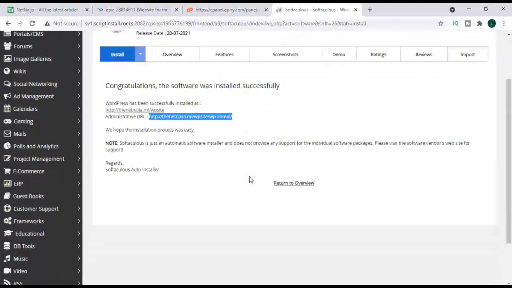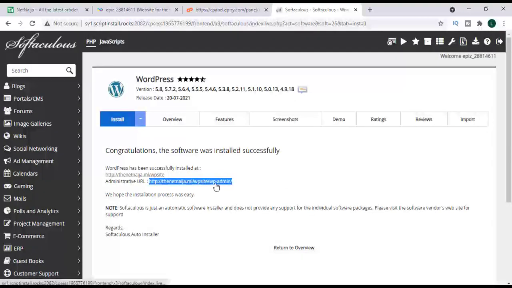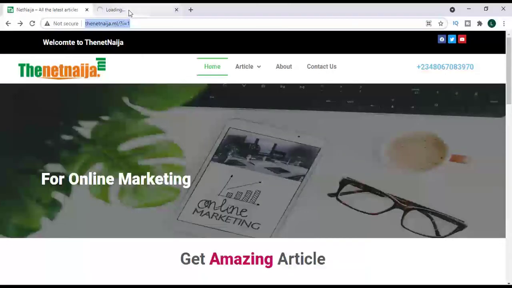Alright, so let's quickly click on the admin link so that we can start designing our website. I can now close this, and close this. I don't need them anymore.